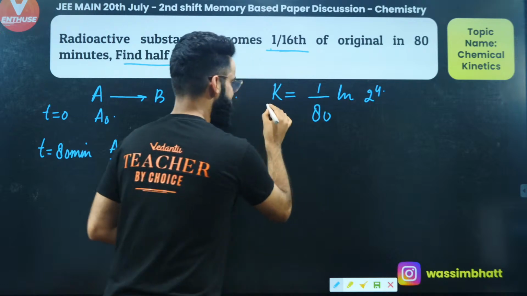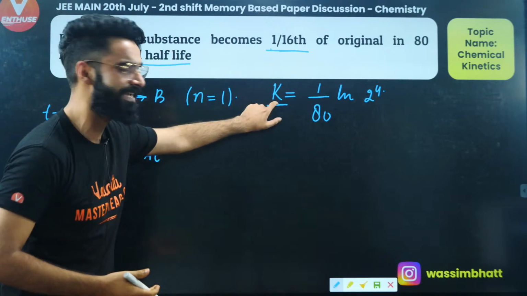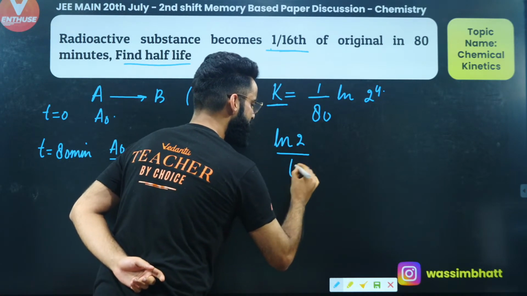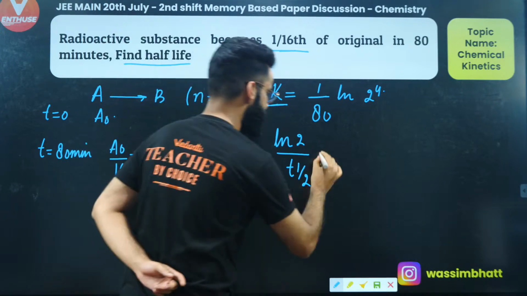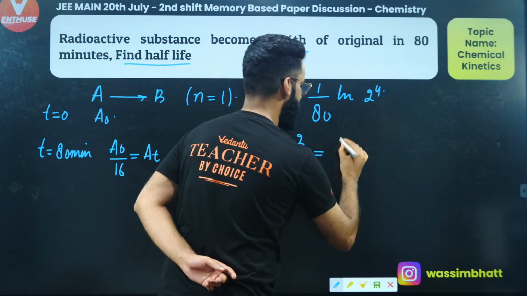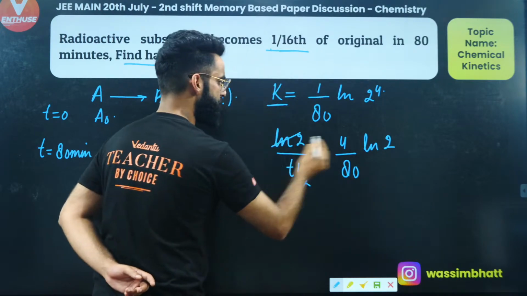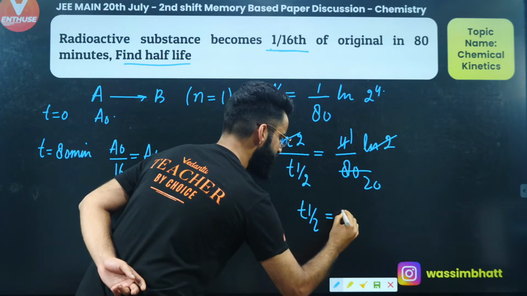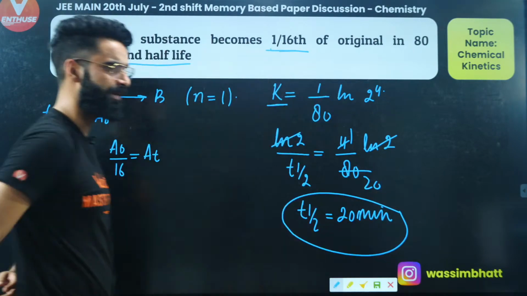Yes. So this K, the rate constant of the first order reaction, I can write in terms of half-life, which is ln of 2 divided by T half, because the reaction follows first order kinetics. So I'll simply write it like this: 4 ln 2 divided by 80, which is ln of 2 over 20. So ln 2 got cancelled, and T half for the reaction simply comes out to be 20 minutes. The half-life of the reaction, which I was supposed to calculate, is simply going to be 20 minutes.